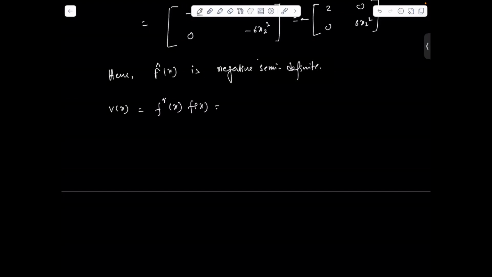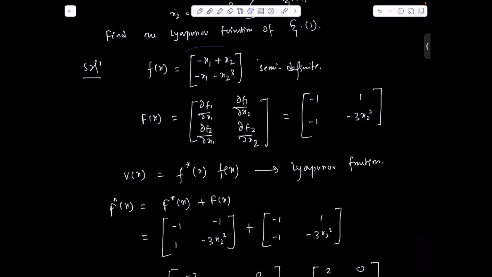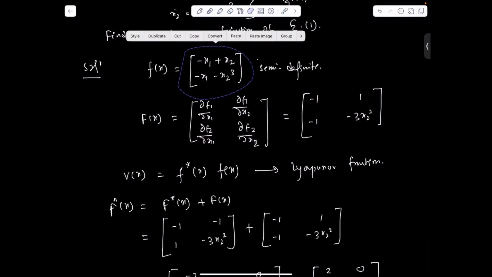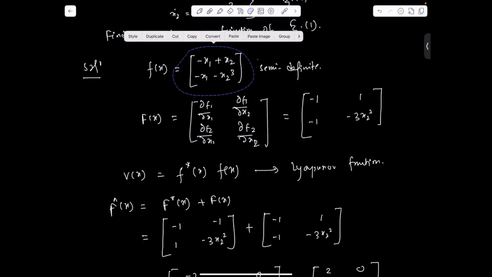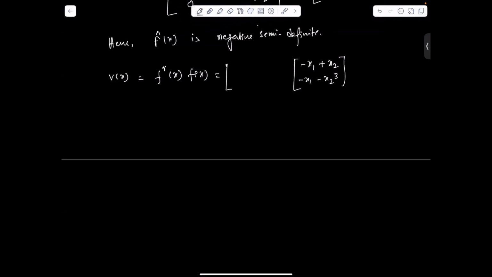Here f star x, I can take the original f x and paste here, and we can write minus x1 plus x2 and minus x1 minus x2 cube.